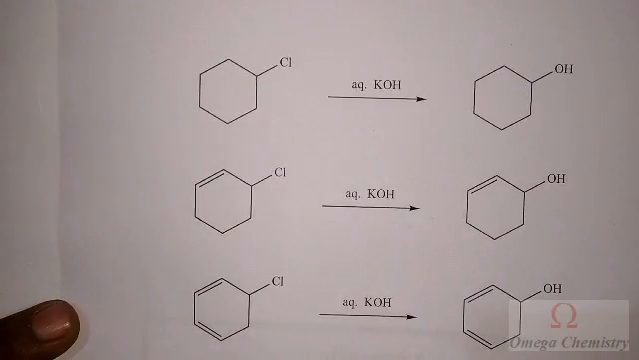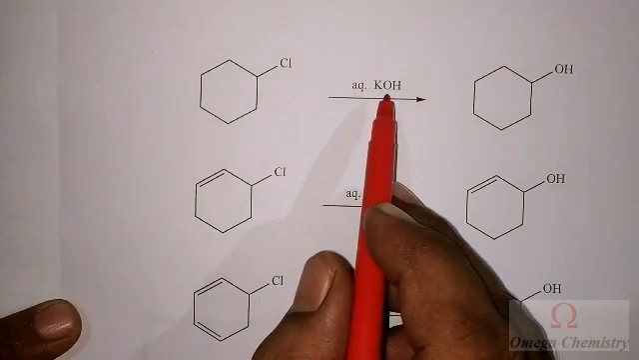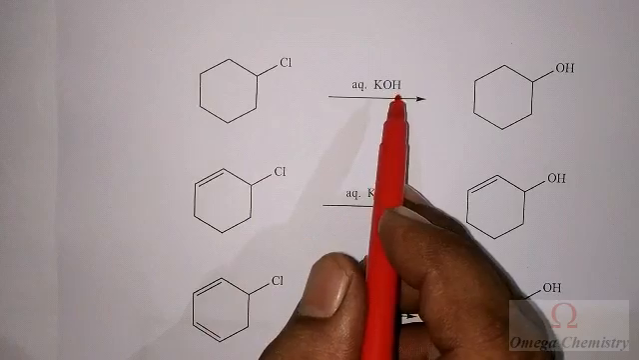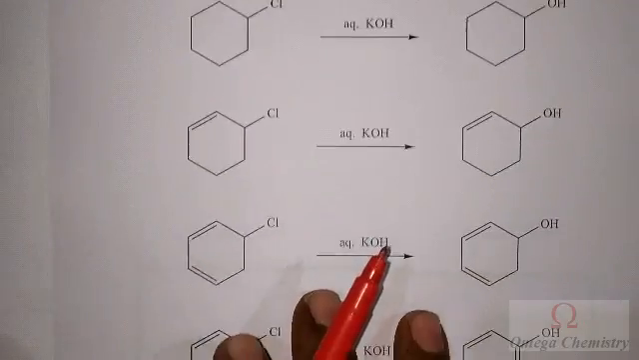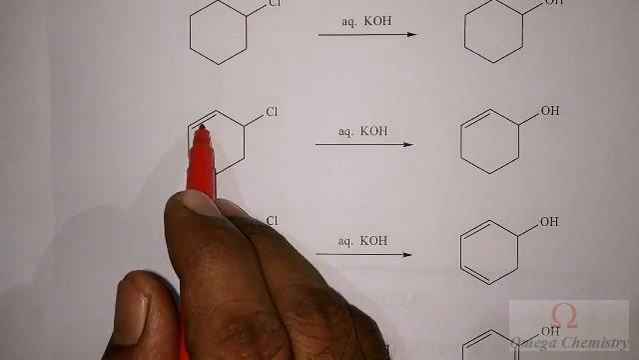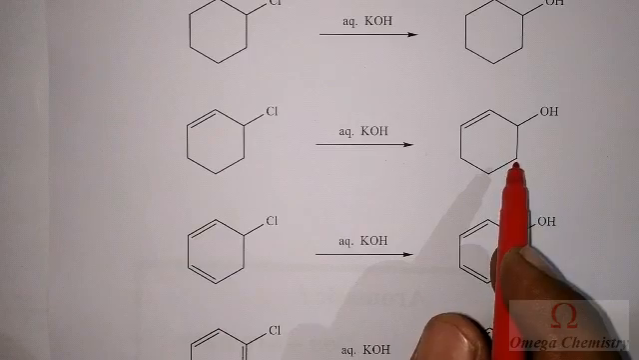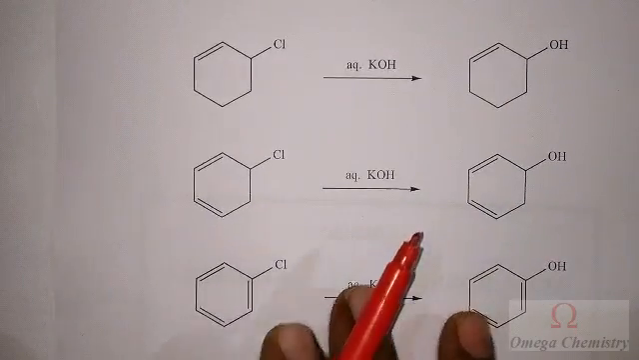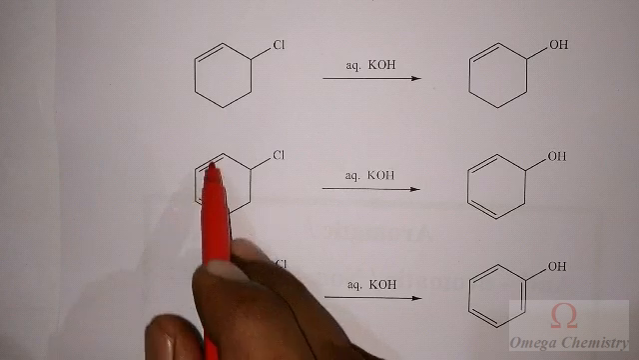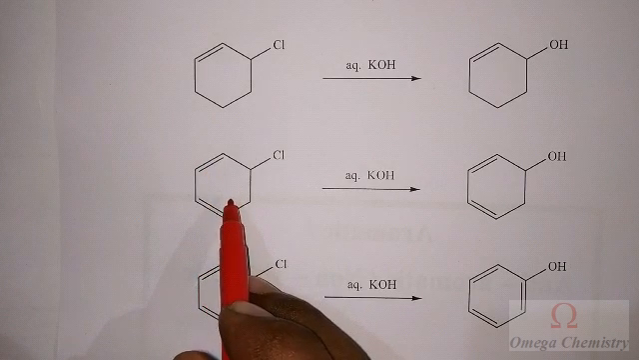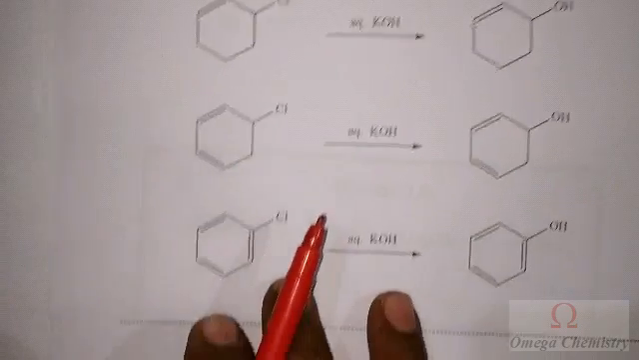See here, cyclohexyl chloride undergoes a substitution reaction when it is treated with aqueous KOH to give cyclohexanol. If I have a double bond in the allylic position, the rate of the reaction increases and the reaction becomes faster. When I have another double bond in extended conjugation position, the rate of the reaction increases much more.